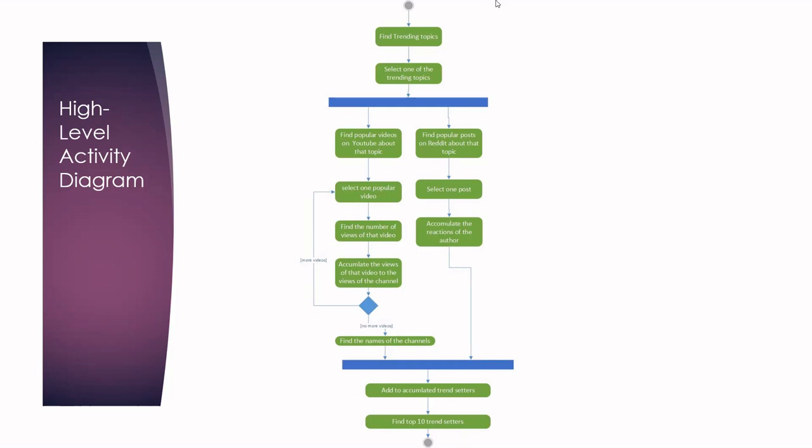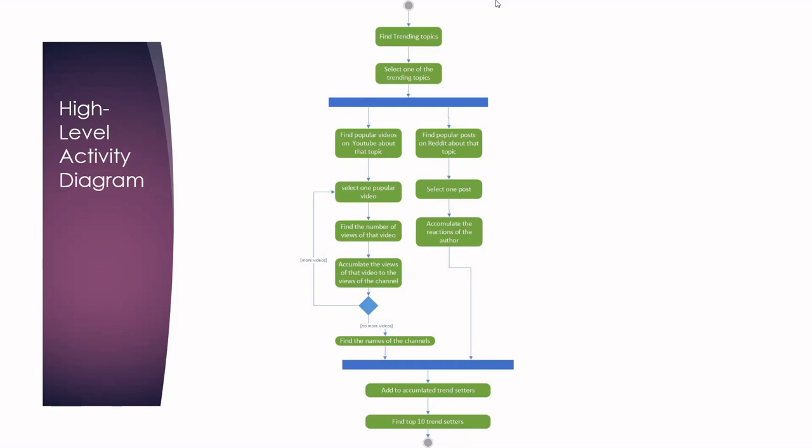And this is one way to present a loop. Okay, so if there are more videos, we go back to this step. Otherwise, we move on. So this is kind of a loop. We loop over every video. We accumulate the number of views per channel. And then once we are done with all the videos, we can replace the channel ID by channel name. So we send another request to the API based on channel ID and get the channel name based on it. Okay, and that's the end of the YouTube branch.